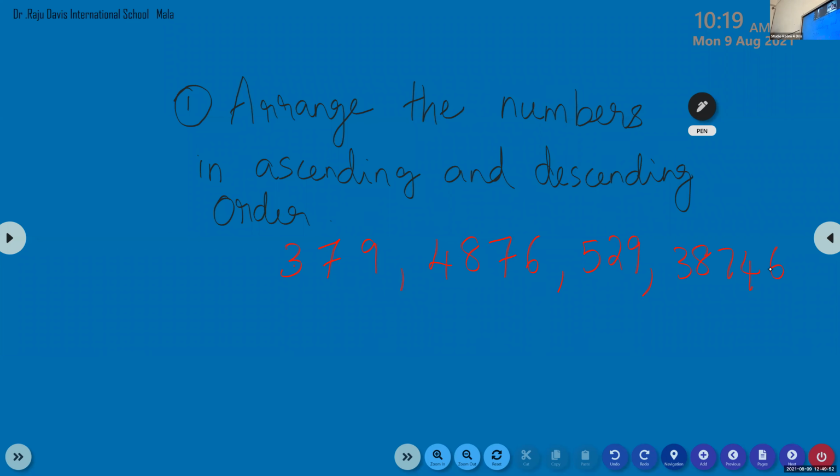And I have given you how many numbers? 1, 2, 3, 4. So first answer, you can write ascending order. If you write A for ascending and D for descending, no problem. Ascending order, and for descending, you can write descending order. First, you have to write ascending, then you have to write descending.